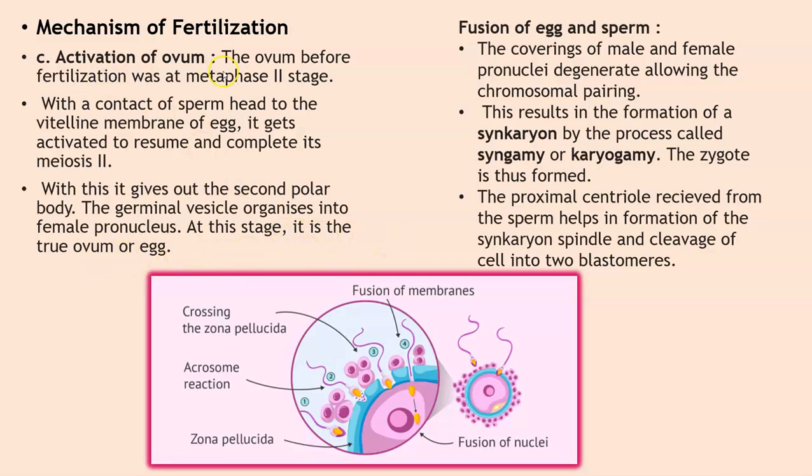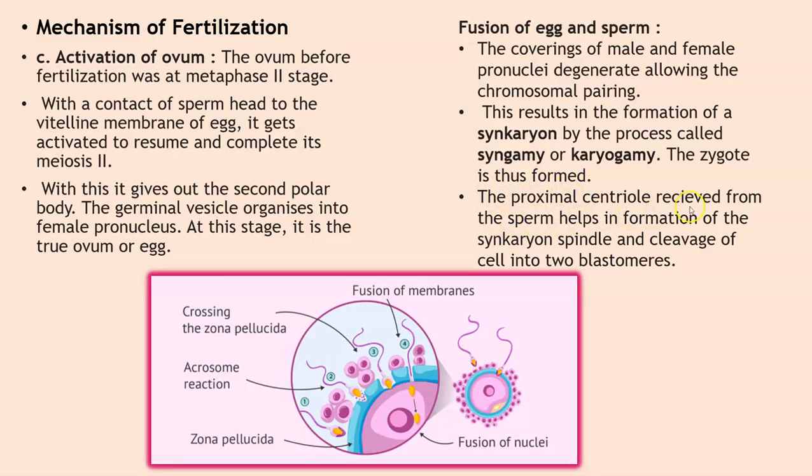So, the ovum is activated, and then we have the fusion of the egg and the sperm. The coverings of the male and the female pronuclei degenerate, allowing the chromosomal pairing. This results in the formation of a synkaryon by the process called syngamy or karyogamy. The zygote is thus formed.